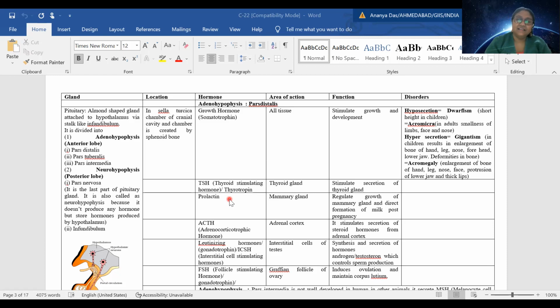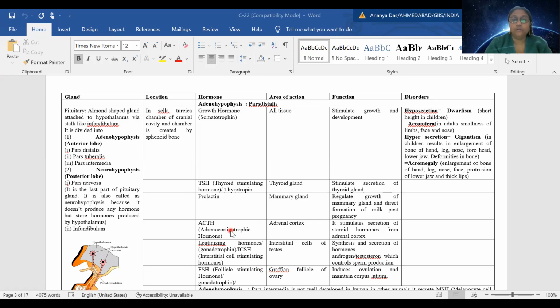But as there is pregnancy, this is a hormone which will make sure that immediately after birth of the child, the mother should produce a special milk which is known as colostrum, and this milk is very much needed for the child to have immunity. Later on, this will continue producing milk till the time the child is drinking.